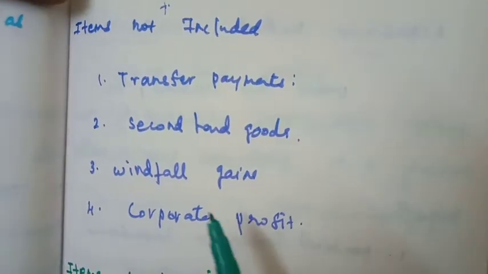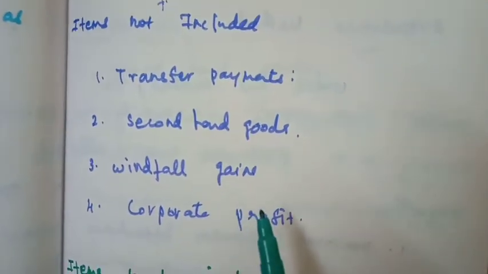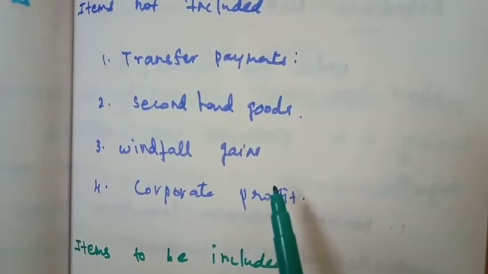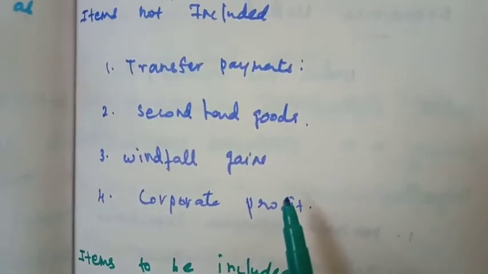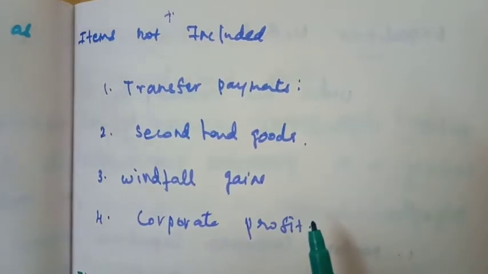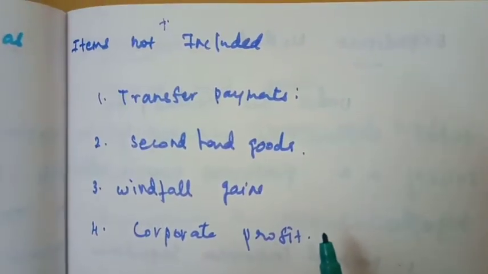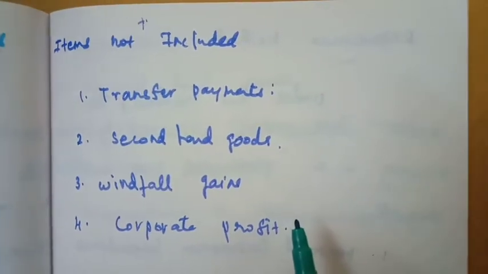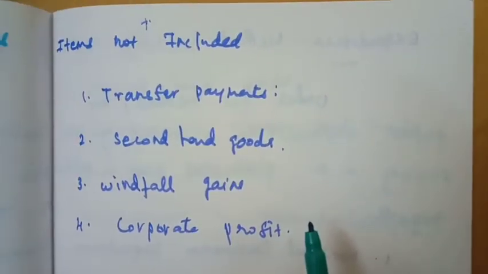Windfall gains or windfall profit is considered as income, but it is not an original income for any service in the current period. So windfall gains are not included in our national income calculation.